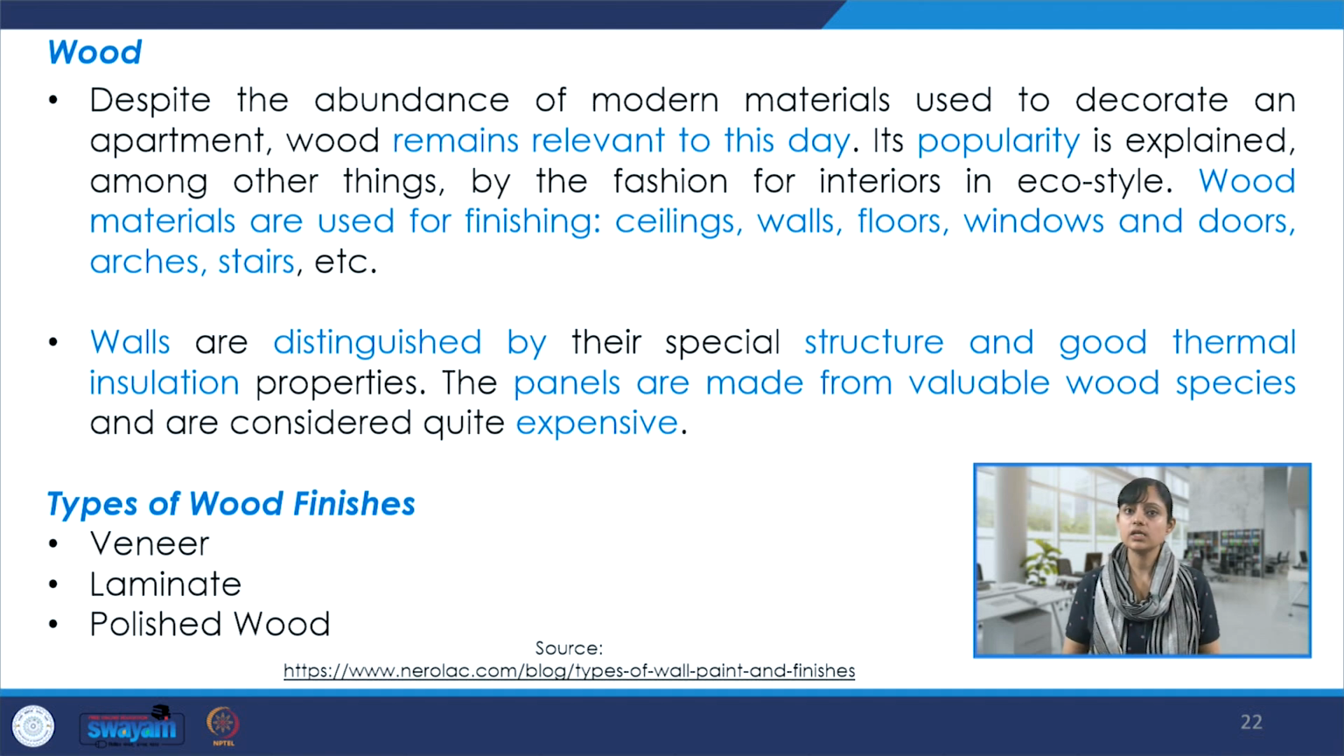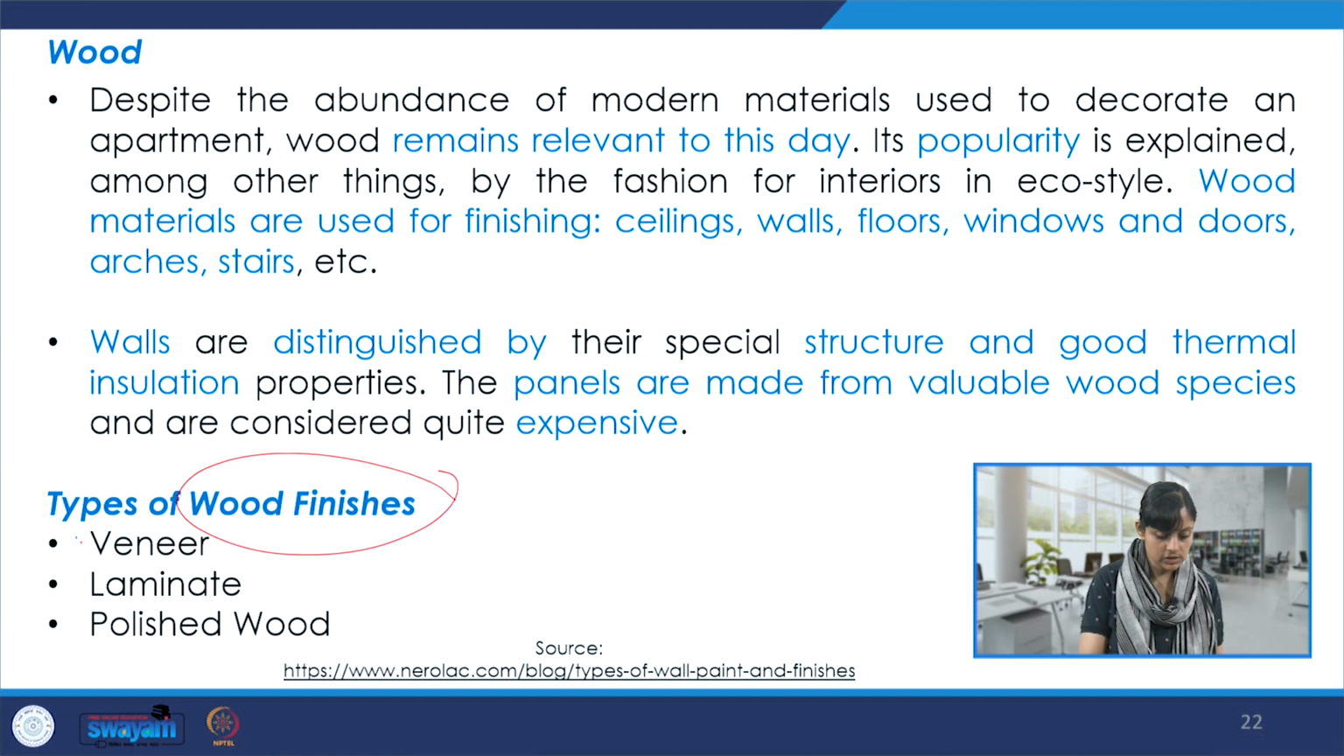And the walls are distinguished by their structure and good thermal insulation. And there are properties associated with walls. So the panels which are made from valuable wood species are quite expensive, and they may add life to the wall. So we could decide and see what we have at our disposal and what could be used for the finishes. When we talk about the wood finishes, these three are the popular ones. There is veneer, laminate, and polished wood.